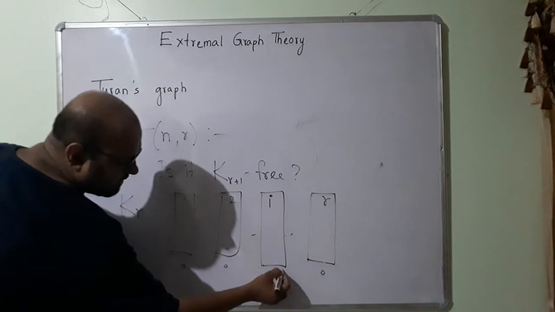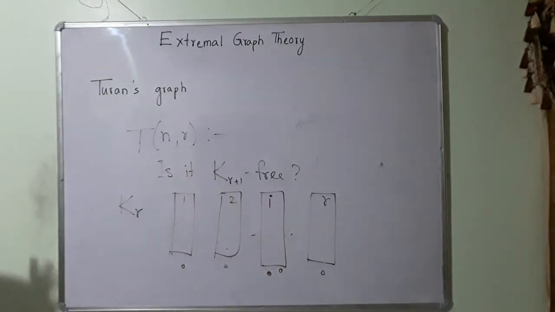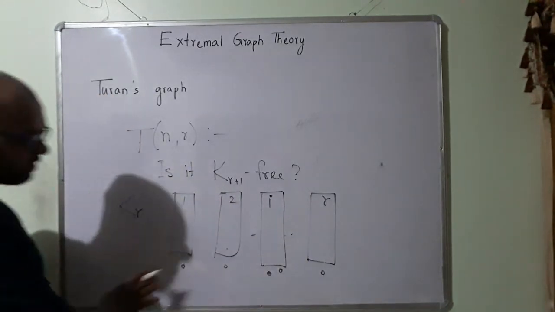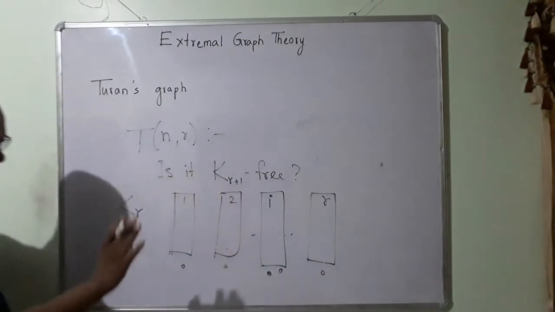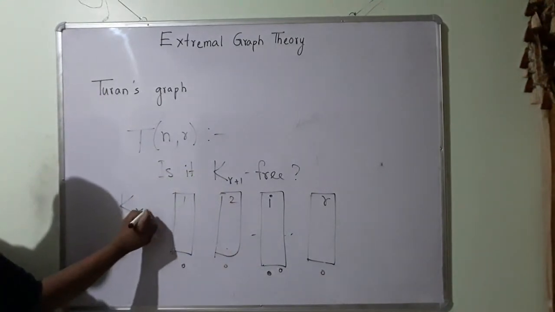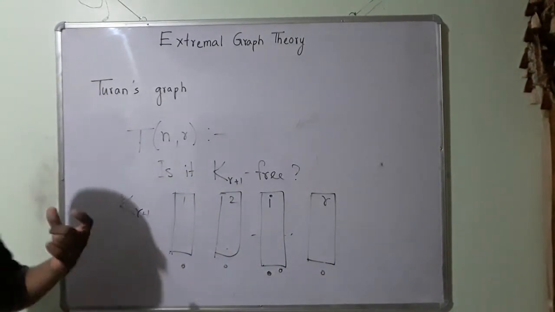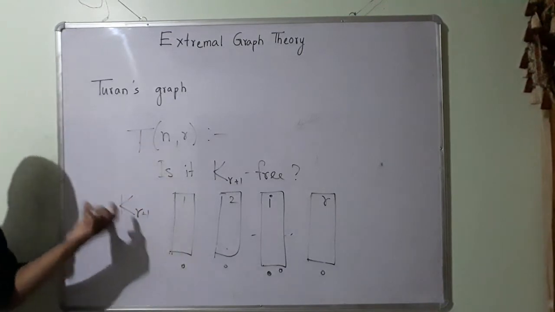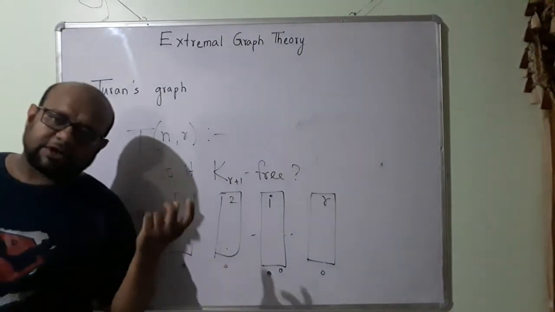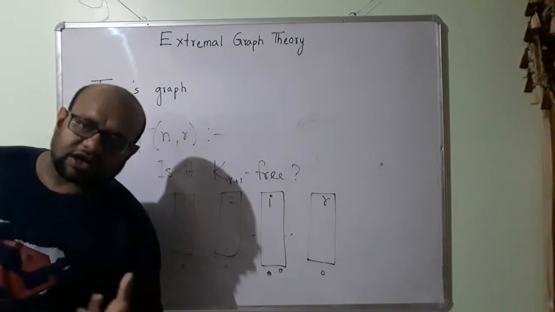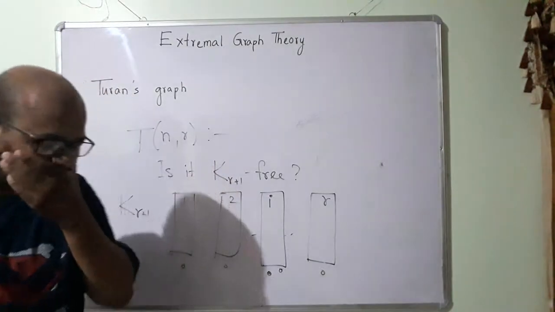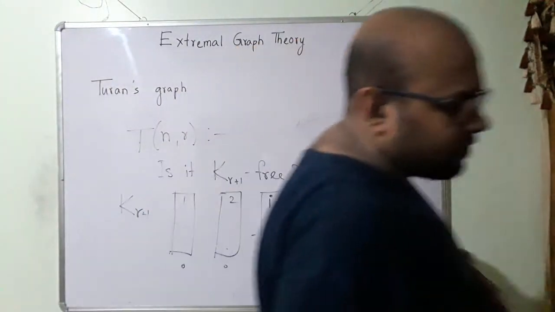Now I am taking another vertex from this ith set. So how many vertices have I taken now? I have taken r plus 1 vertices. Now there is this one problem. K r plus 1 is the complete graph with r plus 1 vertices. So we have this problem.